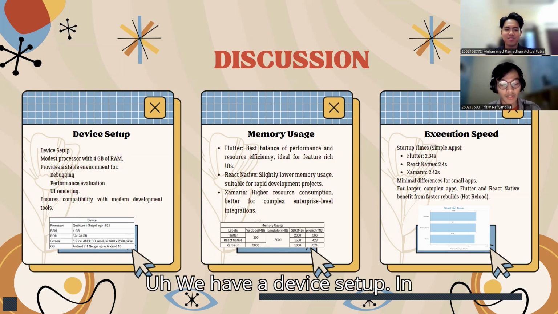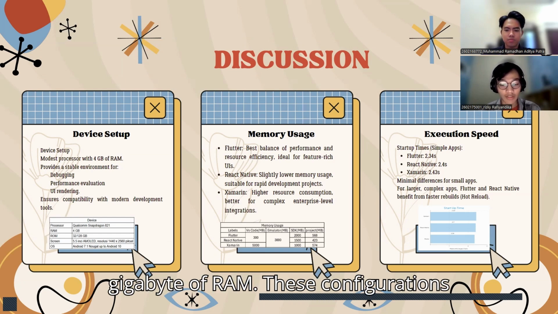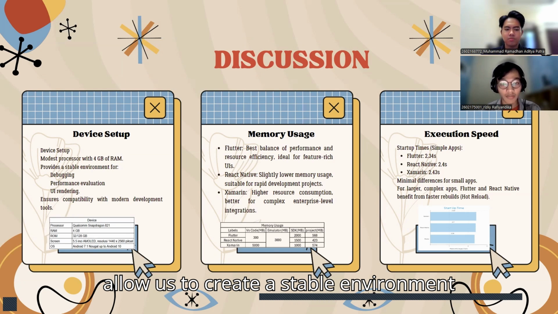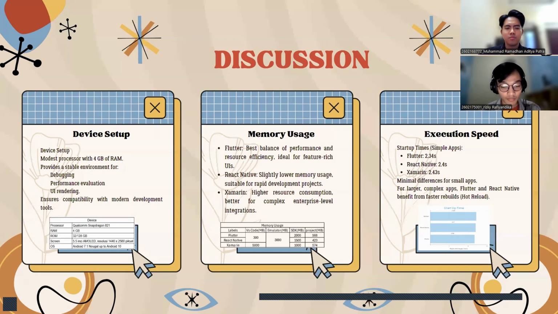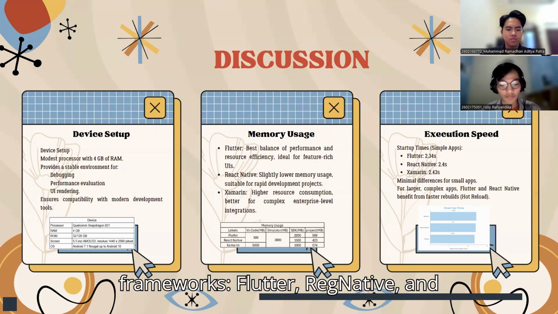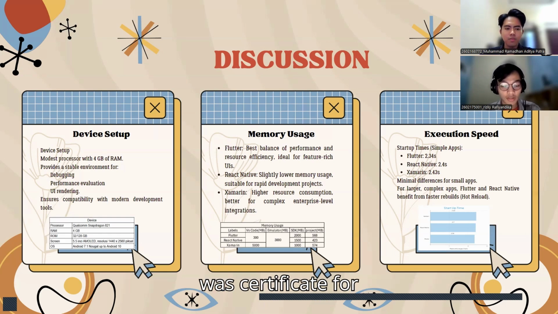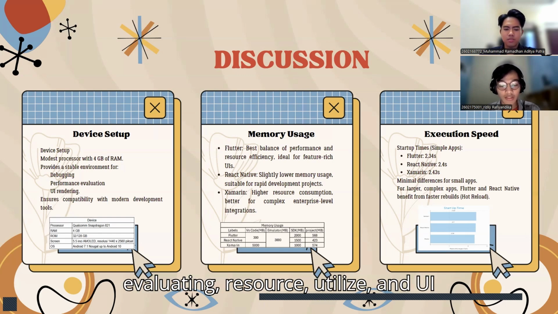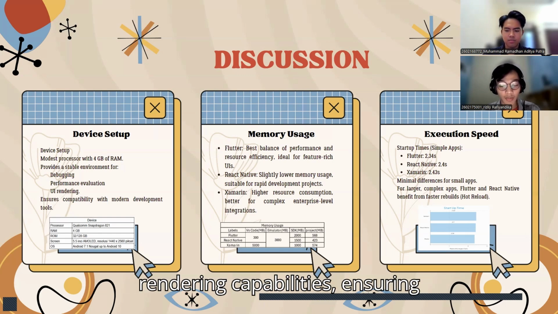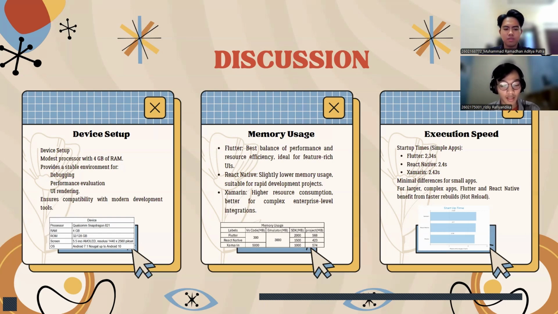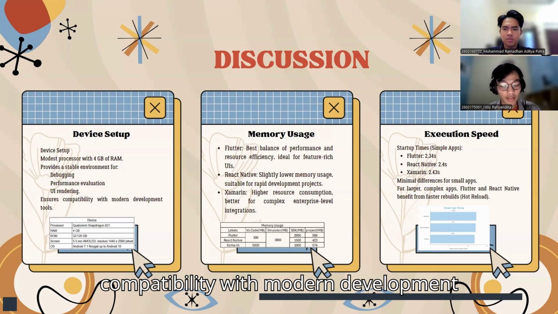We have a device setup. In our study, we utilize a modest device setup equipped with a processor and 4 GB of RAM. This configuration allowed us to create a stable environment for debugging and testing across the 3 frameworks: Flutter, React Native, and Xamarin. The device's performance was sufficient for evaluating resource utilization and UI rendering capabilities, ensuring compatibility with modern development tools.